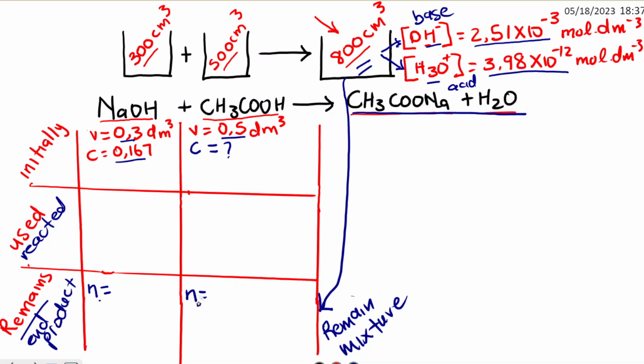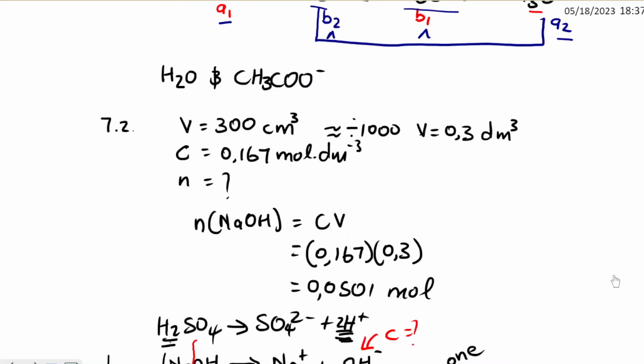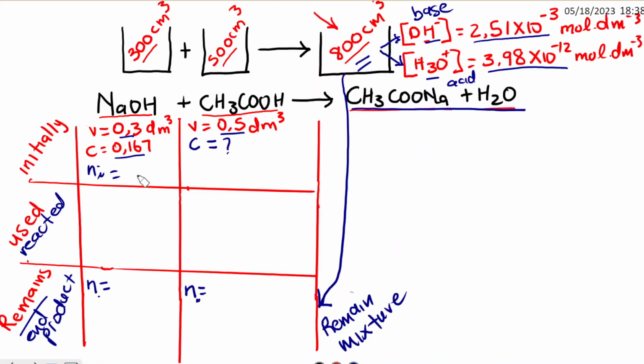If we know the number of moles that remained and the number of moles initially, then we can proceed. I think we did the calculation to find the number of moles of sodium hydroxide initially, and it was 0.0501 mole.